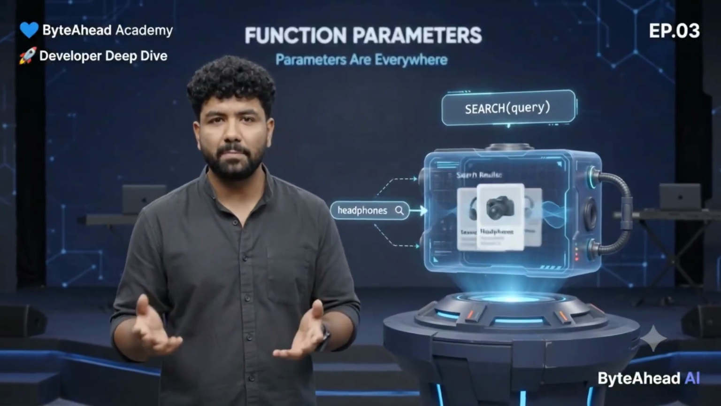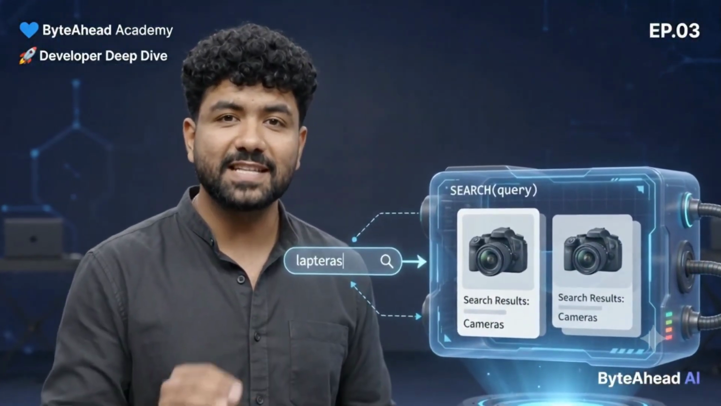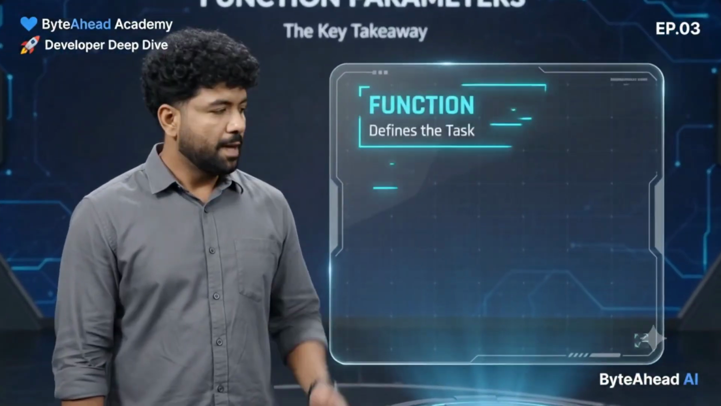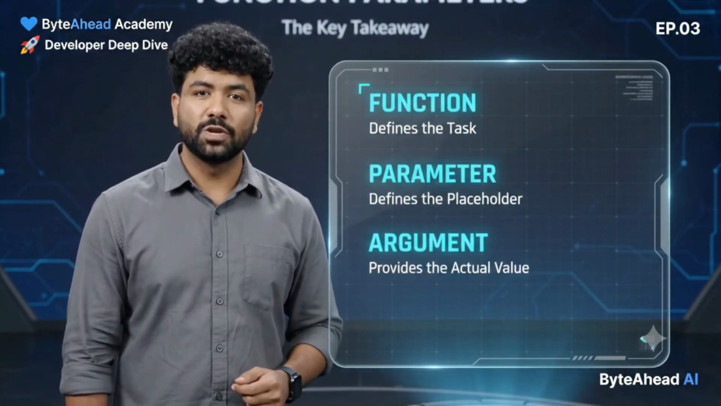Search boxes, payments, and product pages all use the same idea. The function stays the same, the parameters change. Functions define the task. Parameters create the placeholders. Arguments provide the actual information.